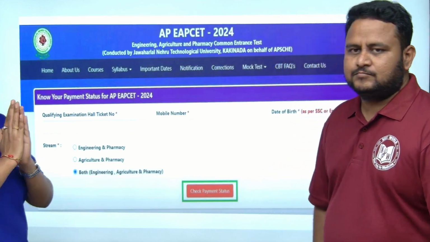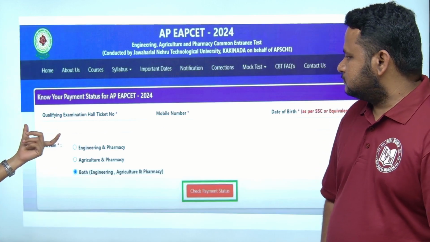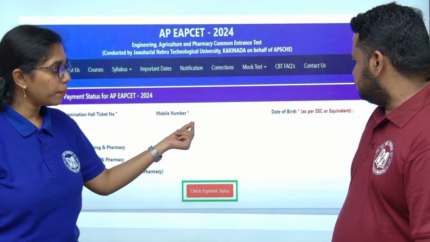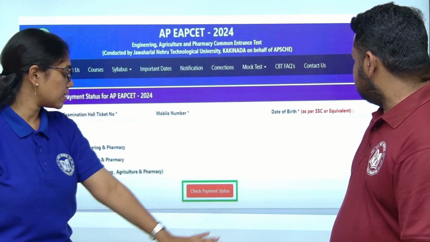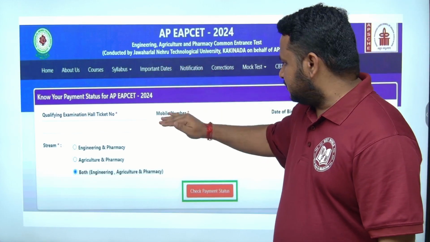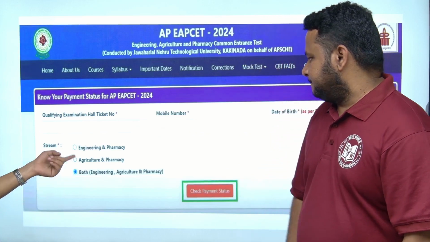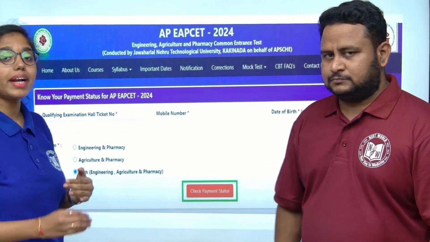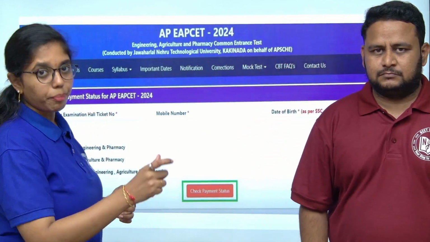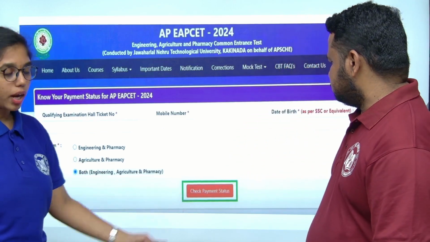once your payment status is confirmed, you have to again provide your hall ticket number, then your mobile number, date of birth as per SSC certificate. It should be similar to the one which we gave previously. Yes, the mobile number, date of birth, and hall ticket number. And the stream also, whichever you provided in the previous step 1, that only you have to provide here also, and then check your payment status.